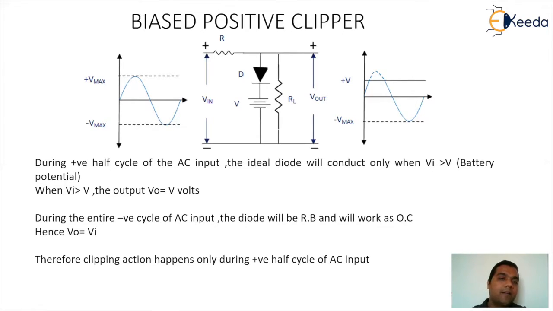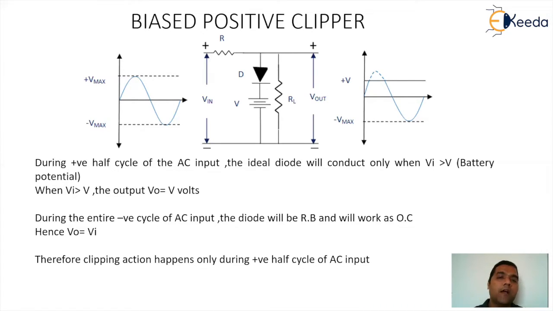So let's take the positive half cycle of the AC input, and consider the diode as ideal. The cathode potential is at plus V volt and the input is going to rise, and the rule for a diode is: anode greater than cathode potential, forward bias; anode less than cathode potential, reverse bias. This rule is applicable only for ideal behavior.